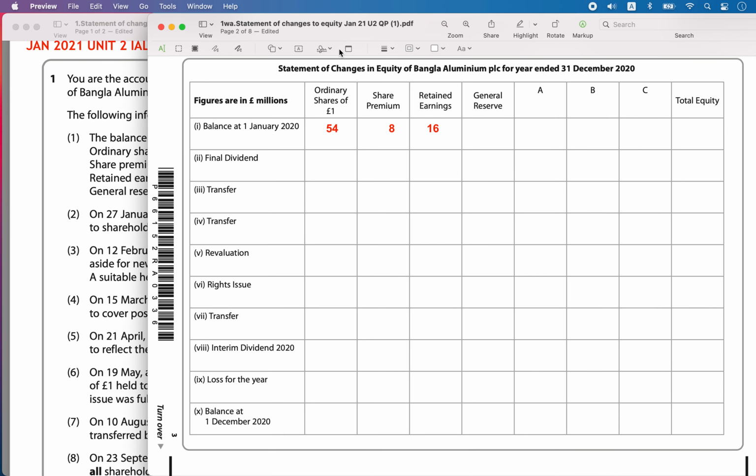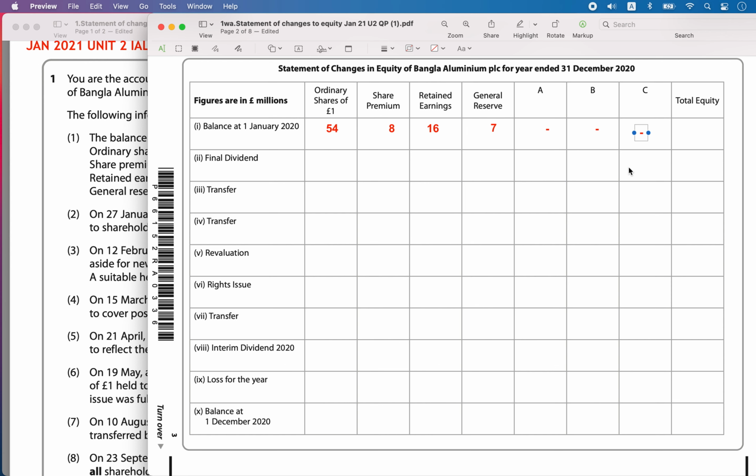General reserves is 7 million pounds, so we will fill it up. The rest of the reserves are nothing, so you will just put a dash here. These were the balances, and we have no information about the others.